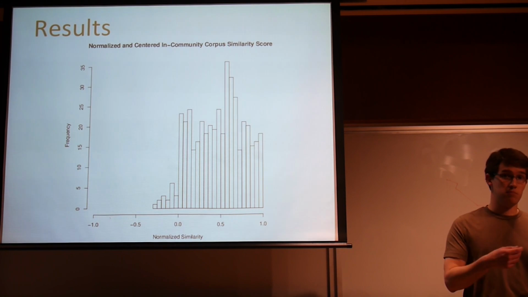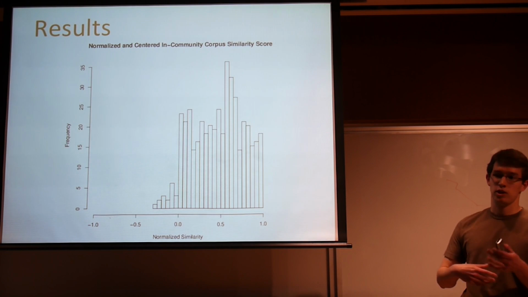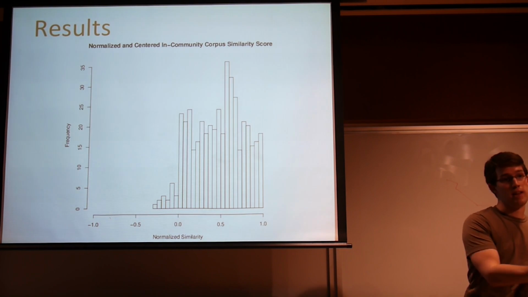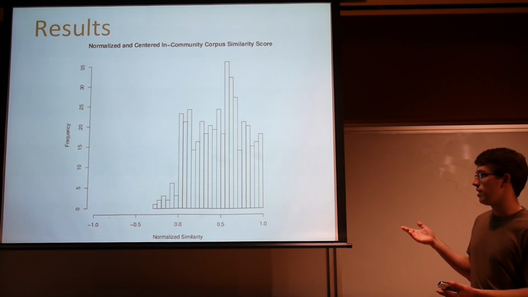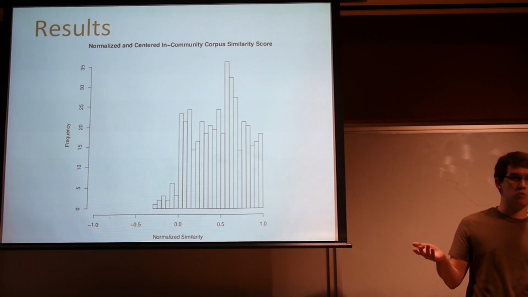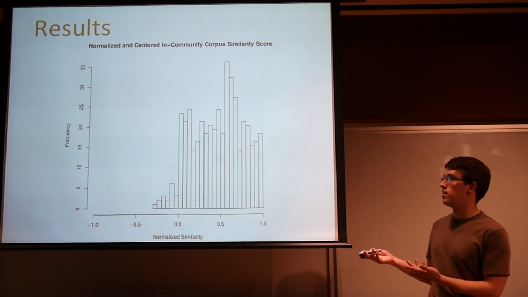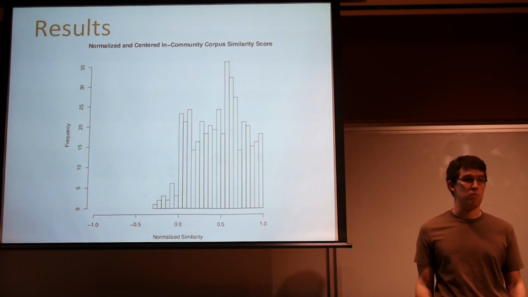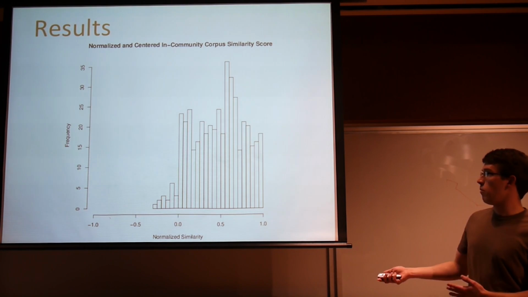So if it was random, you'd expect it to be centered around 0, right? So being in my community tells you no more about my word distribution than somebody outside of it. Here we see there's a definite bias towards people within communities having similar word distributions to people within communities as opposed to outsiders. So this tells you that there is some sort of correlation between being in a community and using the same words, which is kind of what we expected.